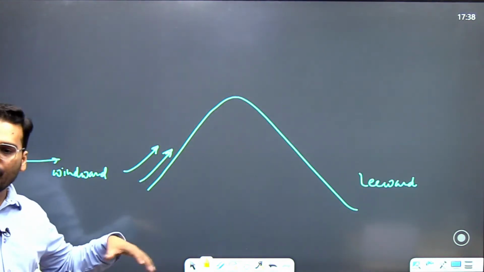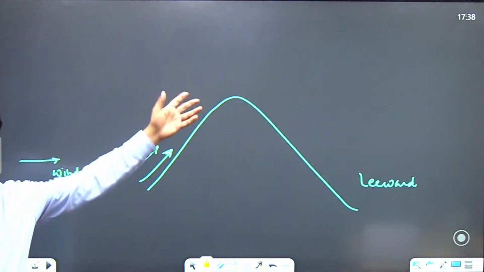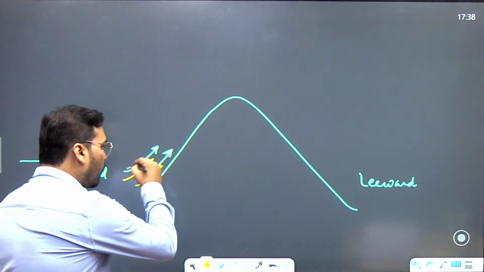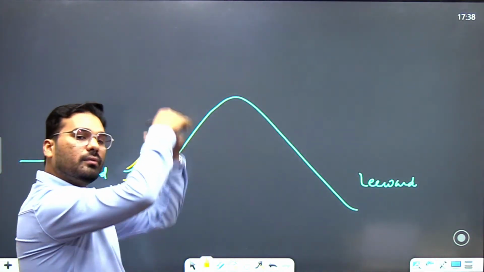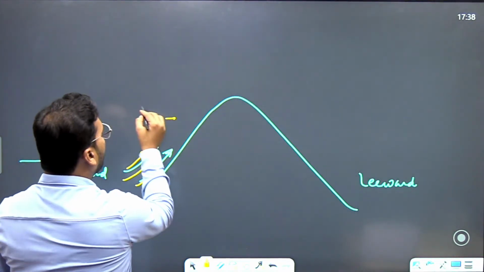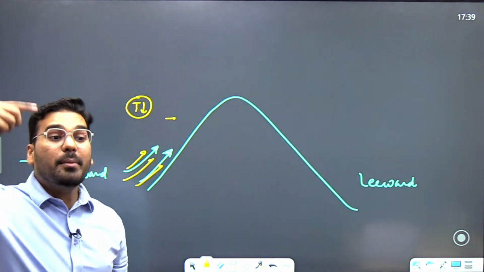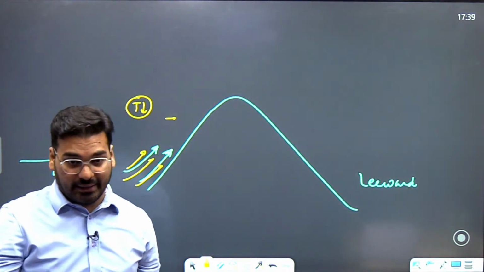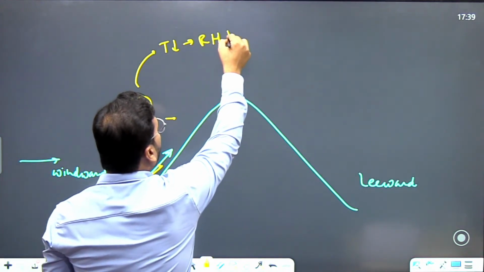When a wind full of moisture is forced to rise up the mountain, along the slope, it pushes the air above. As soon as it comes here, the temperature is getting lower. If you remember the basic concept of relative humidity I discussed, if temperature decreases, relative humidity increases.